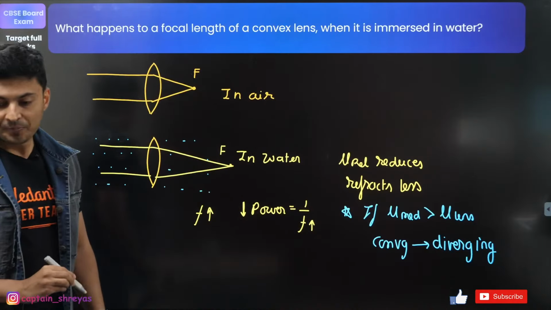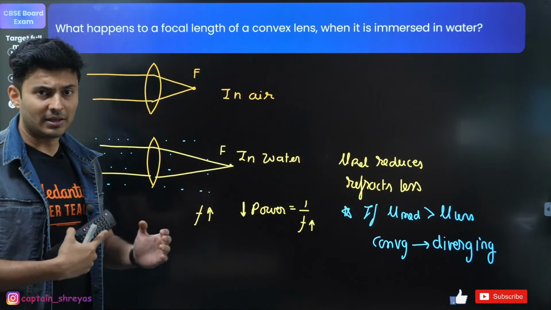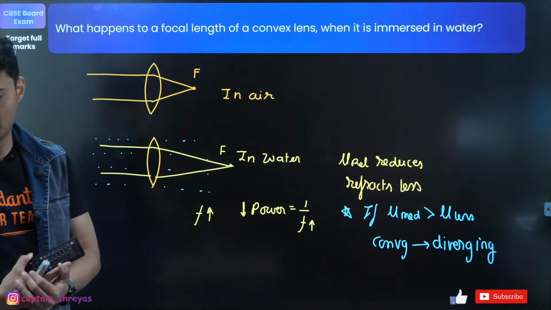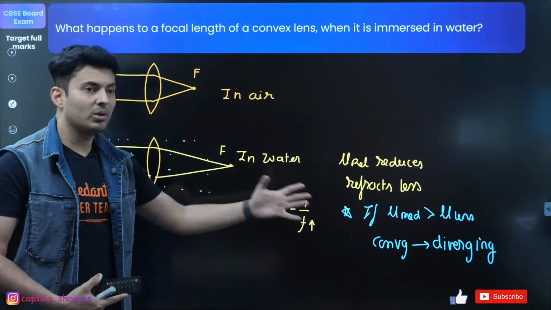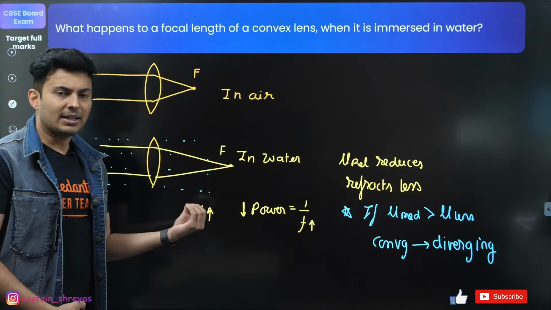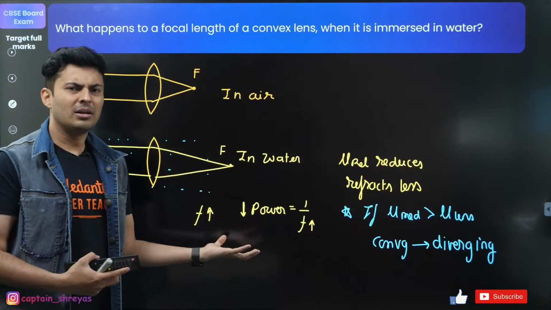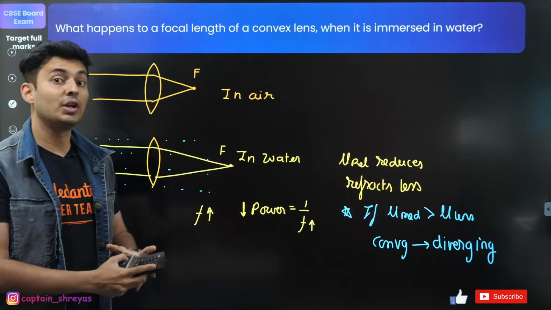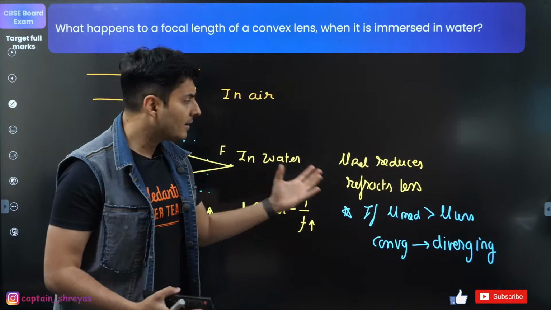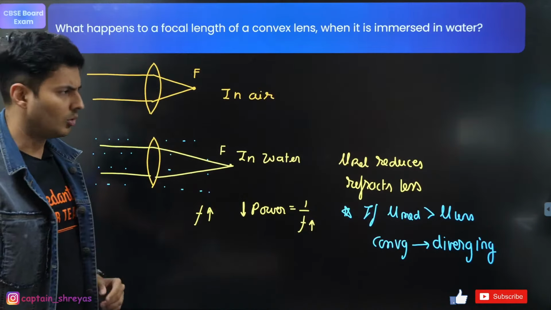Is that understood? Yes, Sajita, I will tell you everything, but for now concentrate on the class and the questions. So you can mention both these pointers: if the refractive index is not very high, then the relative refractive index will be such that only the focal length will increase, that's it. But if it is too highly refractive, then it will go from converging to diverging. Okay, these are the pointers.